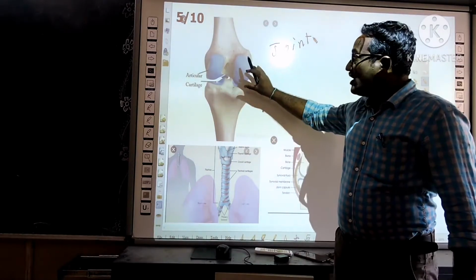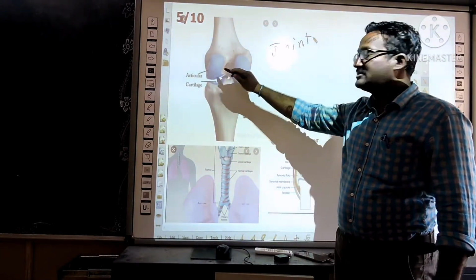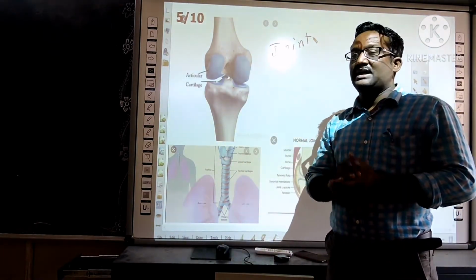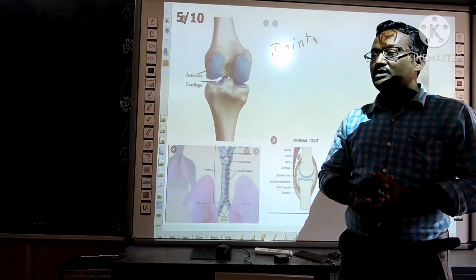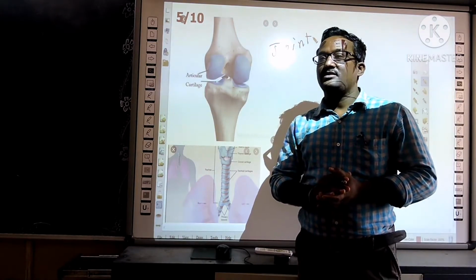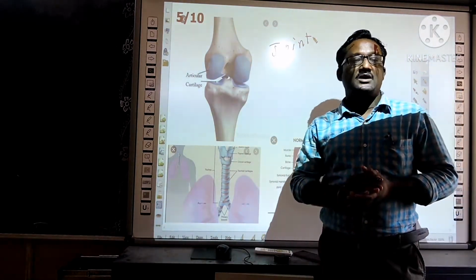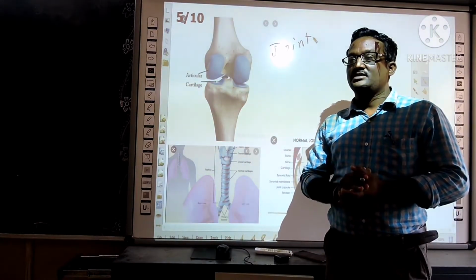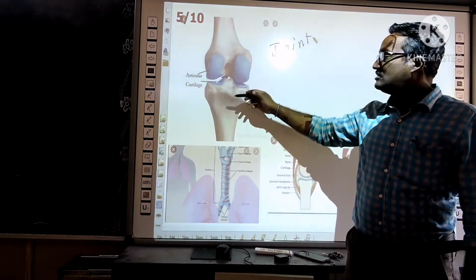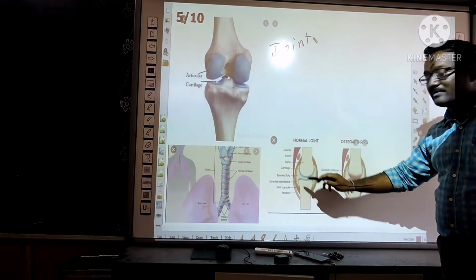At the joint region, the bones are held together. At the end of the bone, the cartilage is present. Cartilage is a soft material, unlike the bone. In old people, or even in young people also, the cartilage amount is reduced. Then what will happen? There is friction between the bones. See here, this is the cartilage in a normal joint.